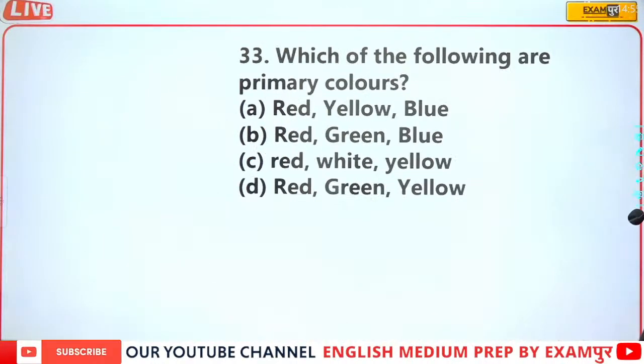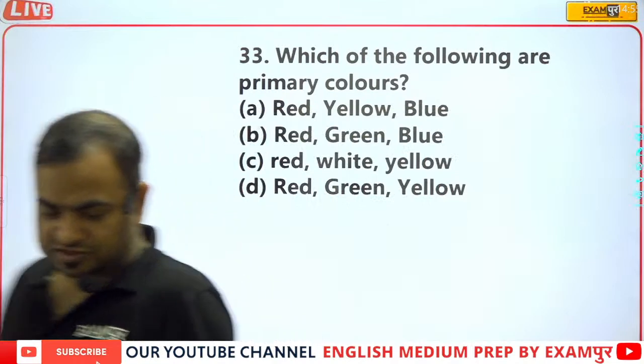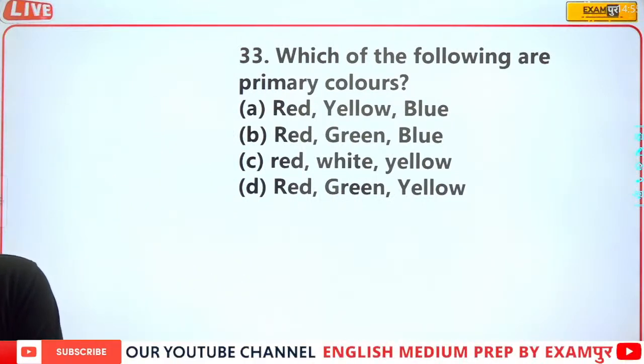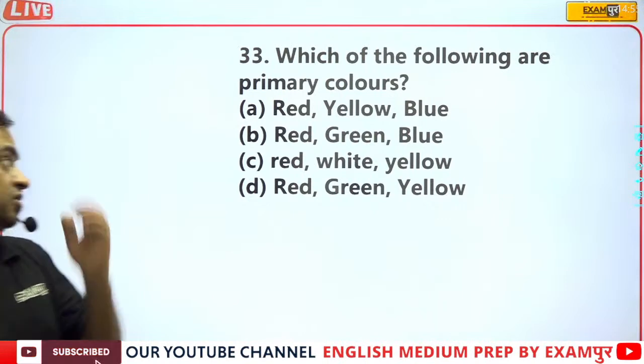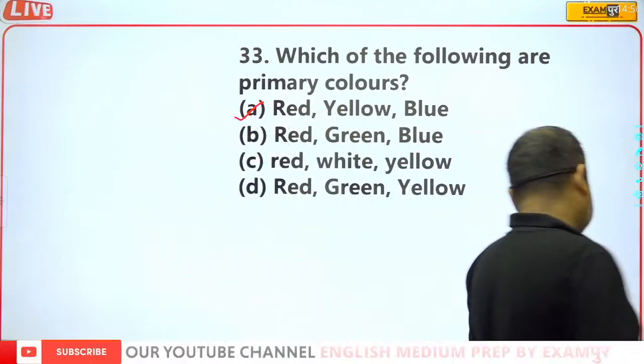Okay, so which of the following are primary colors? Tell me which are the primary colors. Primary colors by which we can easily make other colors: red, yellow and blue. Correct answer, red, yellow and blue. So here A part is the correct answer.